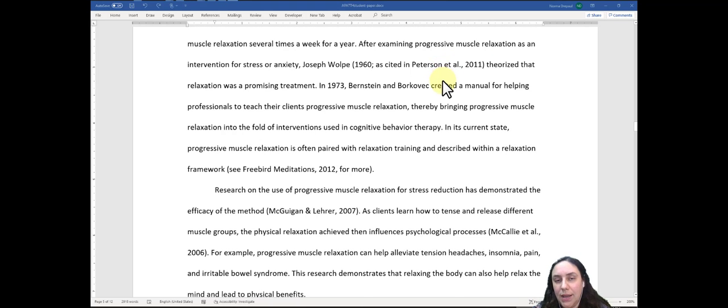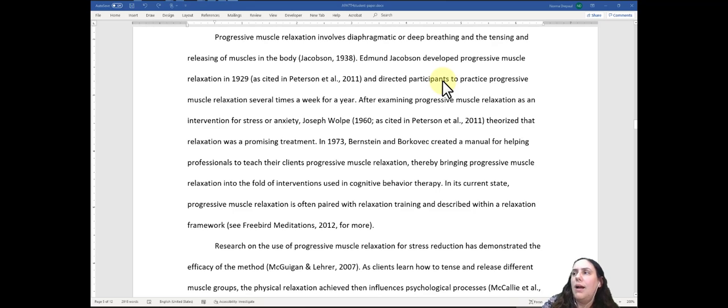But when you say, Jane Smith, according to or as cited by, right? So then the way that you're going to work it into your essay, you're going to say the person's name that you're quoting from, and then in parentheses, you're going to list the source where you found that quote from them. And you would list it as "as cited in Peterson." So that means that you're still tying in this particular idea or concept from this source, but you didn't actually find his work to quote from it.